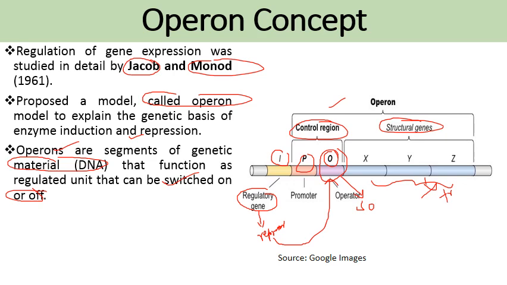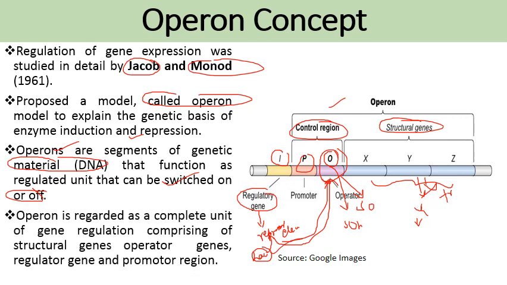When I'm talking about this Lac Operon that we will discuss in this lecture, if there is presence of lactose in the solution, then this lactose binds itself to the repressor and deactivates this repressor. The repressor then cannot bind to the operator region, so the operon remains switched on. And when it remains switched on, these genes express themselves, and after that there is a formation of certain enzymes which are involved in lactose metabolism. So that we'll discuss in detail.